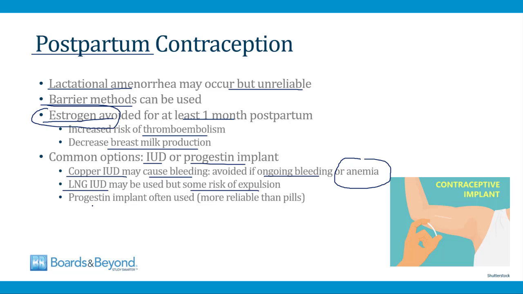And then postpartum is one situation where the progestin implant is often used. It's more reliable than pills, and like I told you earlier, progestin implants often cause irregular bleeding, but there's actually less irregular bleeding in the postpartum period when women are breastfeeding because other hormone levels are high. So in the postpartum setting, a simple option is often to implant a progestin implant like what's shown in the picture here and leave it in place until the woman is done breastfeeding, and then it can be removed and she can go back to estrogen-containing contraceptives.